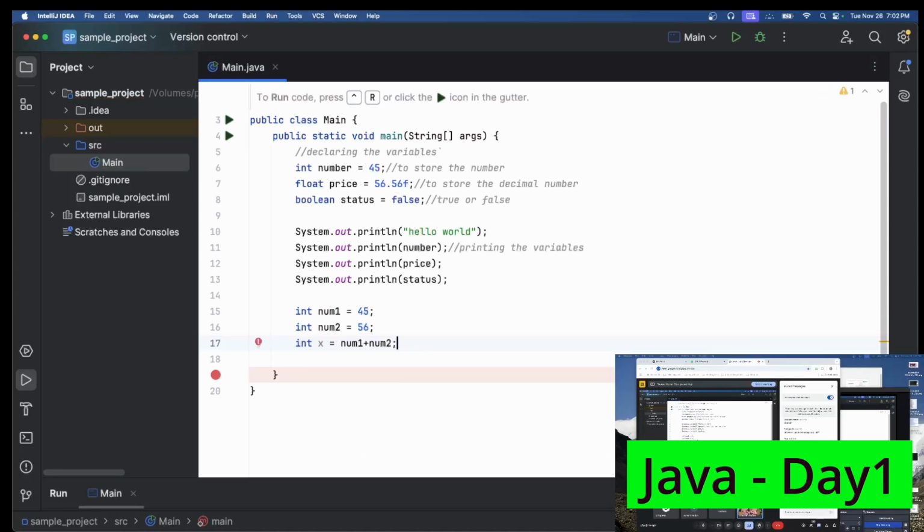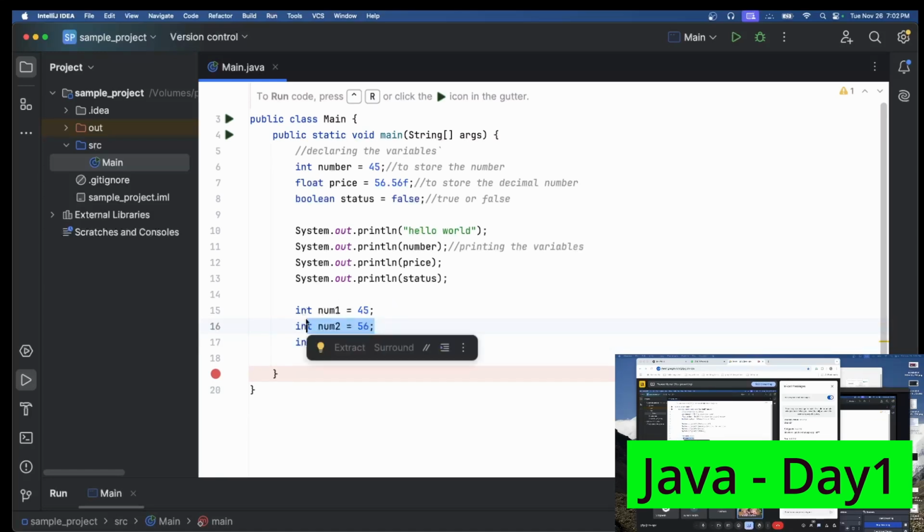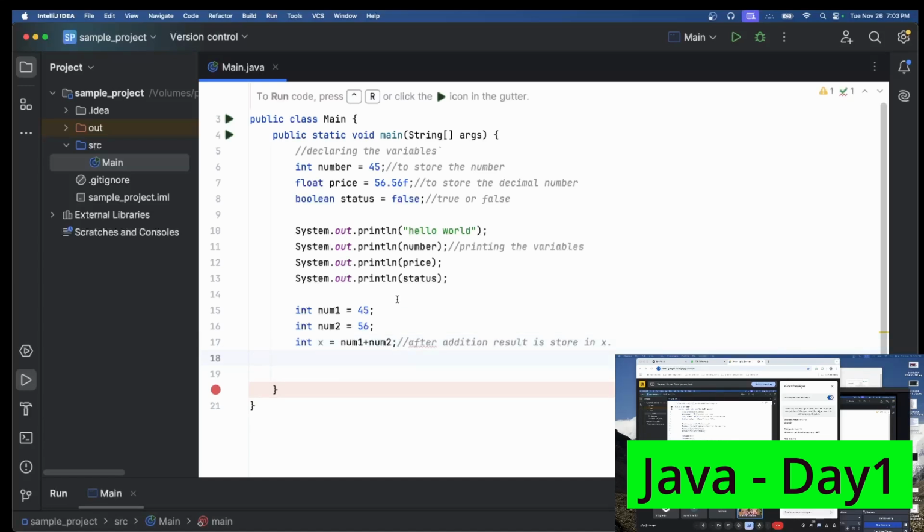So here what's happening is, I am having two variables that are added together, and the result will be stored in the variable called x. Okay, so after addition, the result is stored in x. Is it understandable?